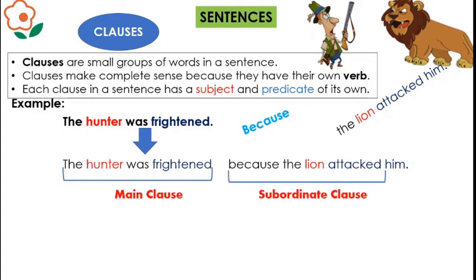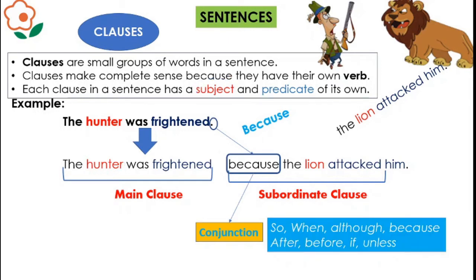A subordinate clause is always dependent on the main clause and it needs the main clause to make its meaning clear, and it usually begins with a conjunction. You can see in the example that because is highlighted and because is a conjunction. You can see that there are 2 clauses, the hunter was frightened and the lion attacked him. So because is showing the relation between these 2 clauses, the hunter was frightened because the lion attacked him, because it's connecting both these clauses with each other.